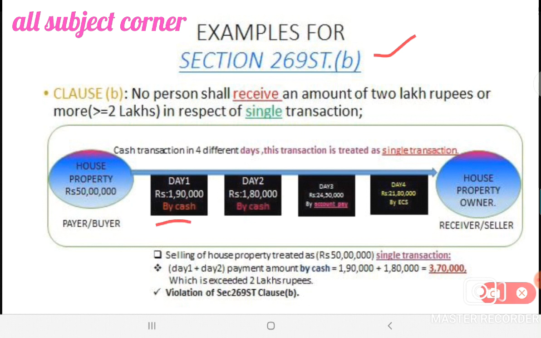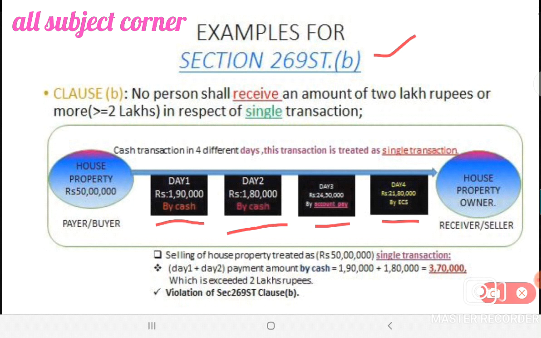See, for example, on the first day you have paid 1,90,000 by cash. Second day, 1,80,000 by cash. Third day, 24,50,000 by cash. Next, fourth day, 21,80,000 by ECS. So in the first 2 days he had paid using cash, that is 1,90,000 and 1,80,000 respectively.